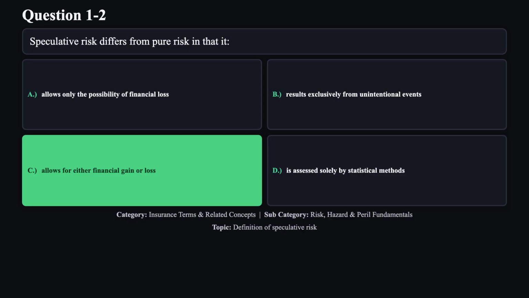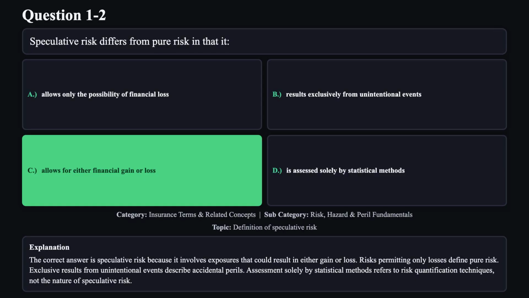The correct answer is C. The correct answer is speculative risk because it involves exposures that could result in either gain or loss. Risks permitting only losses define pure risk. Exclusive results from unintentional events describe accidental perils. Assessment solely by statistical methods refers to risk quantification techniques, not the nature of speculative risk.